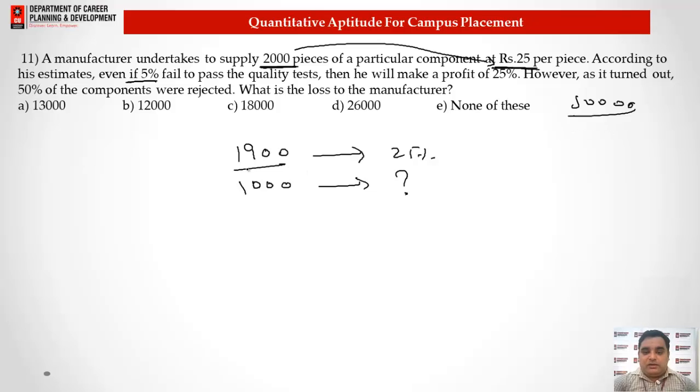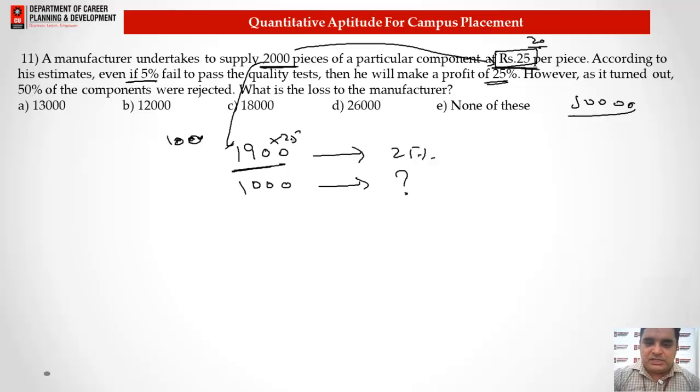Whereas by selling 1900 at 25 rupees, there is a reduction of 100 pieces, and it still gives him a profit of 25%. What can we do in this type of question? We just need to find the original cost price. So basically he got a 25% profit. If the price is 25, it means for 20 rupees there will be no profit, no loss.